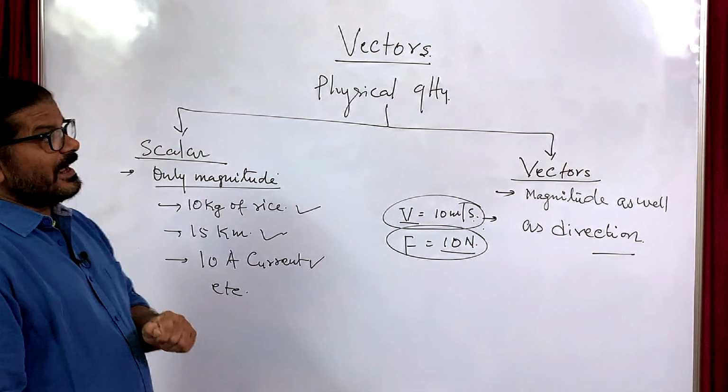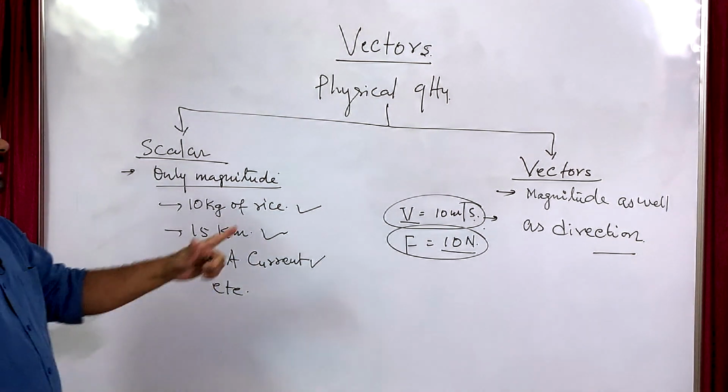It means it has direction as well as magnitude.